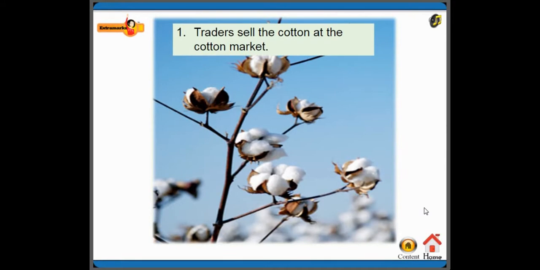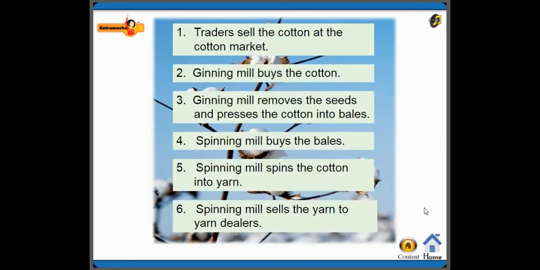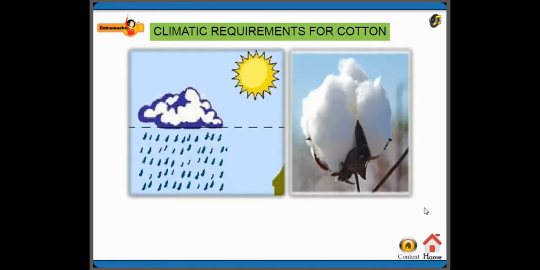And see here, the traders sell the cotton at the cotton market. The second process, the ginning mill buys the cotton. Third, the ginning mill removes the seeds and presses the cotton into bales. Fourth step, the spinning mill buys the bales. Okay, and the spinning mill spins the cotton into yarn. The spinning mill sells the yarn to yarn dealers.